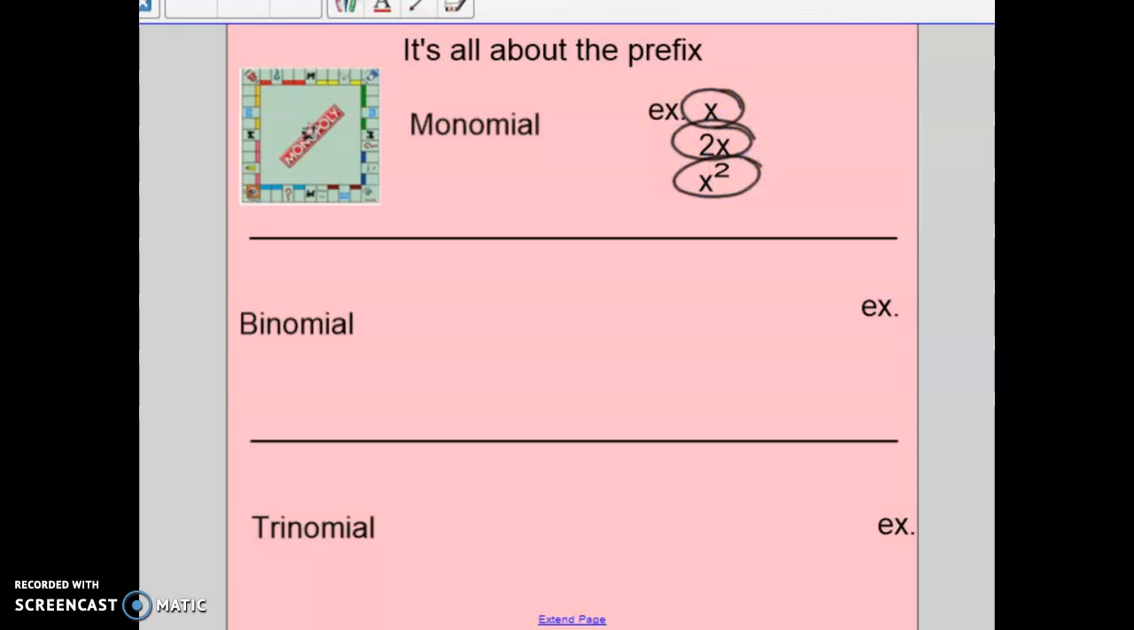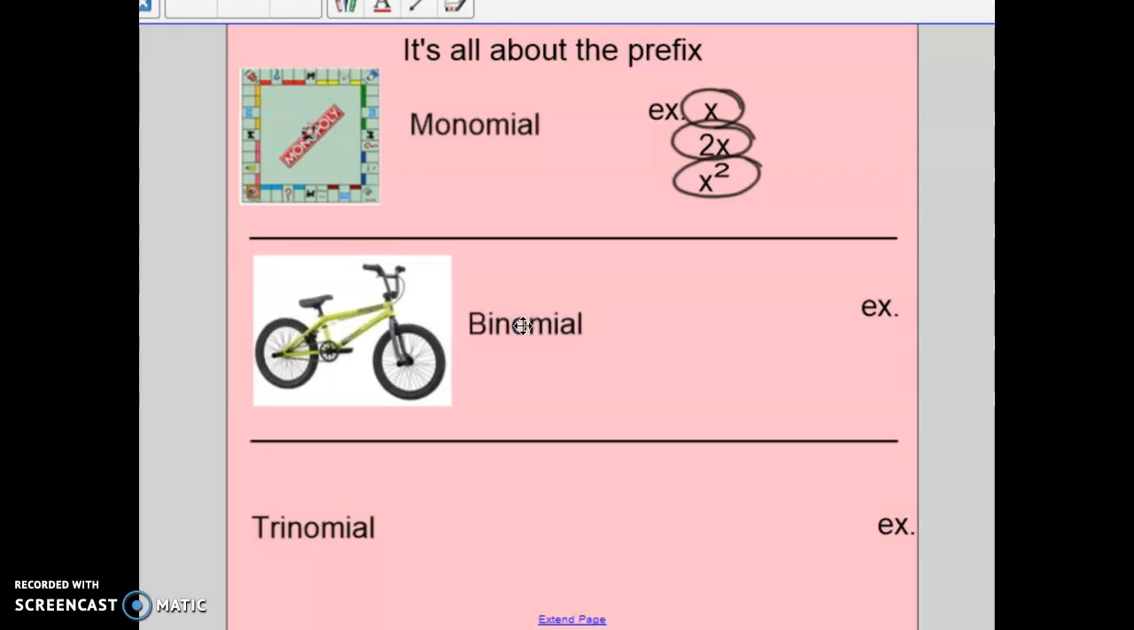Next up is the binomial. So your bicycle, and these have a separation of 2 unlike terms. So like an x plus a y, or an x squared plus an x, same letter but different exponent. Or it could be like y plus 3. Now, the operation could be subtraction in there as well. It doesn't have to be addition, but there are 2 non-like terms.